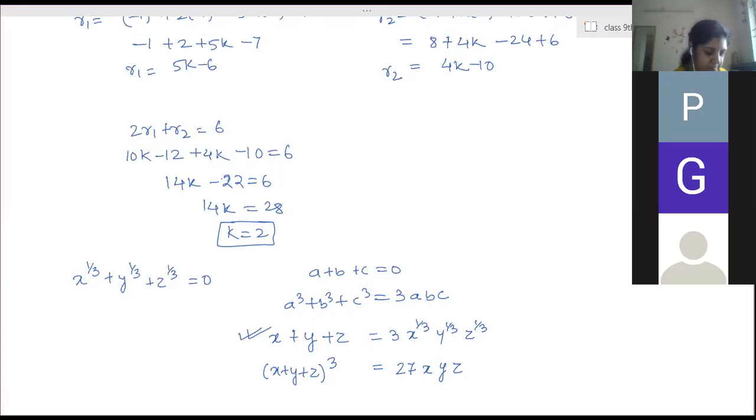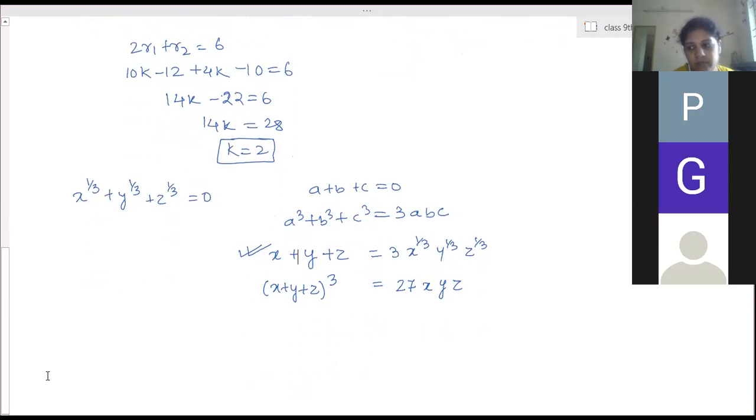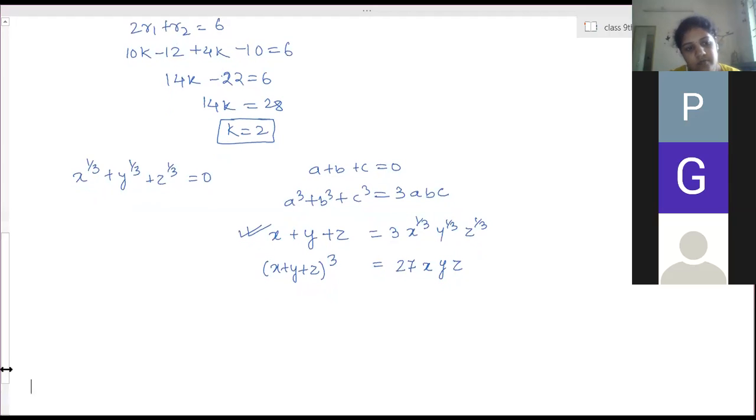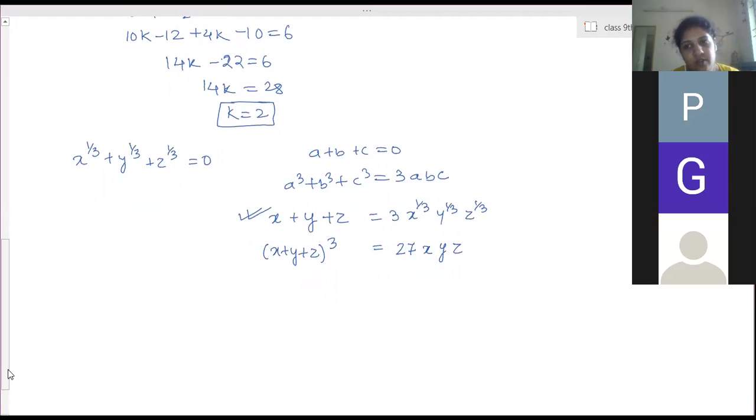Ma'am, I was solving from some other book, so it was in the form a plus b plus c the whole square. When I solved it without making it a whole square, I got one answer, and with making the whole square, I got some other answer. No, you have done some mistake. You should get the same answer both ways. You have made a calculation mistake. I'll check again.